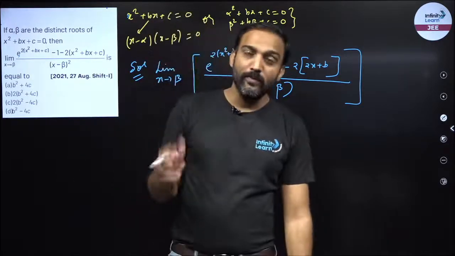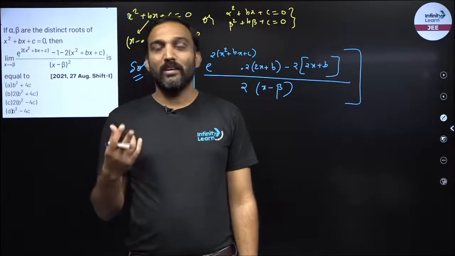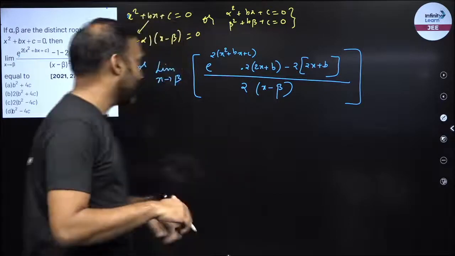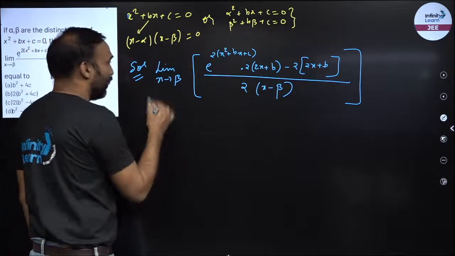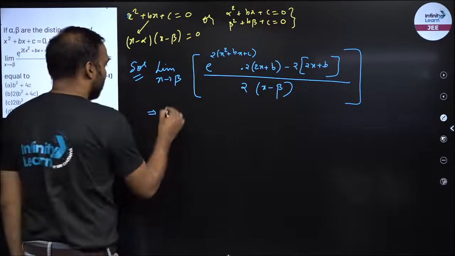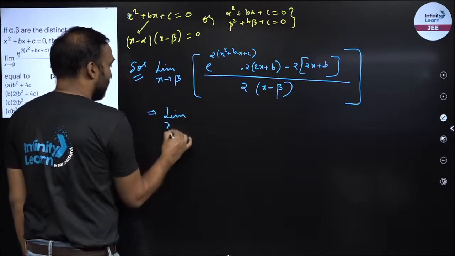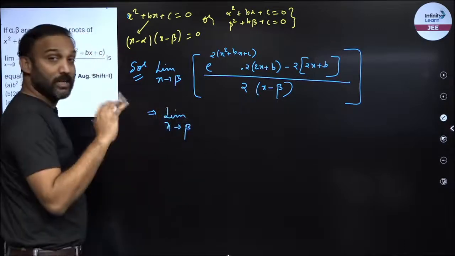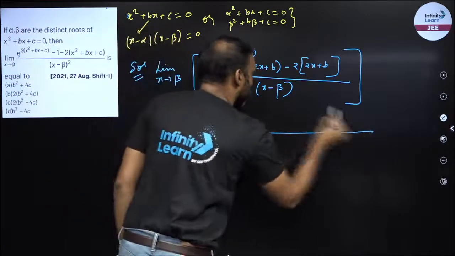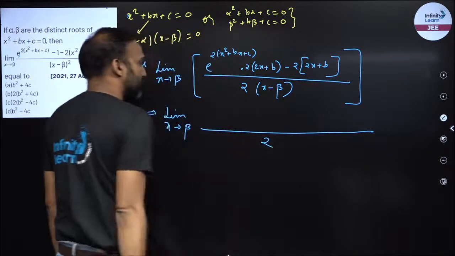So what will we do? The next step is to reiterate the process, repeat the L'Hopital rule once again, right? And that's the beauty of L'Hopital. Unless and until this gives me the answer, I will keep on using L'Hopital. This one is stubborn, so we are also stubborn, we will keep doing it until it gives us the answer. Now differentiate this. So the denominator derivative is 2, that's it, and nothing else.